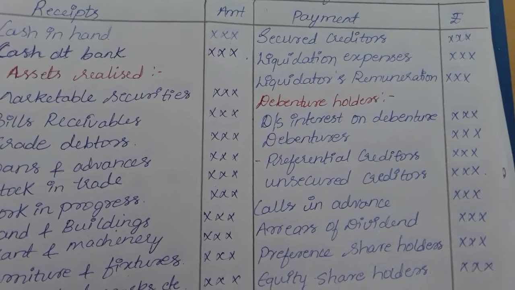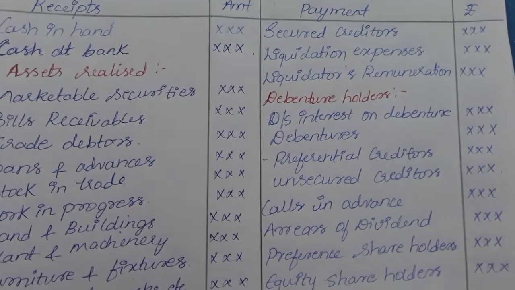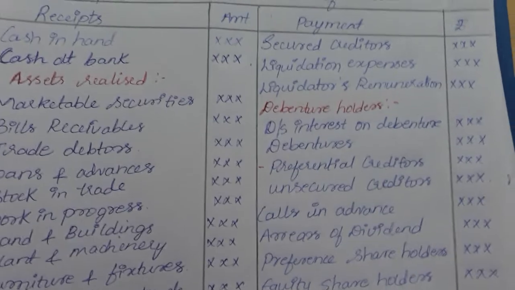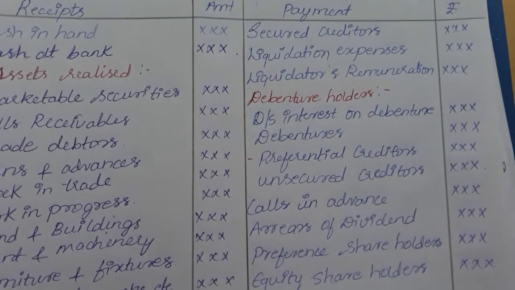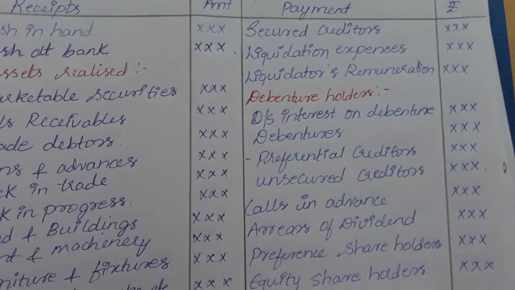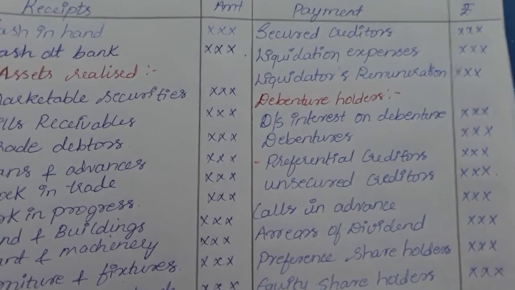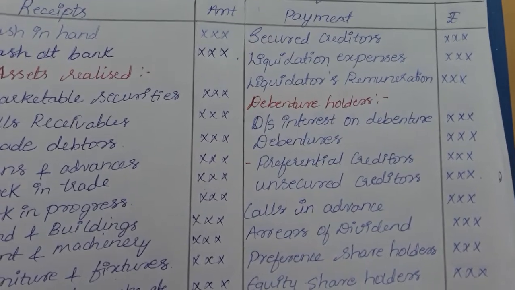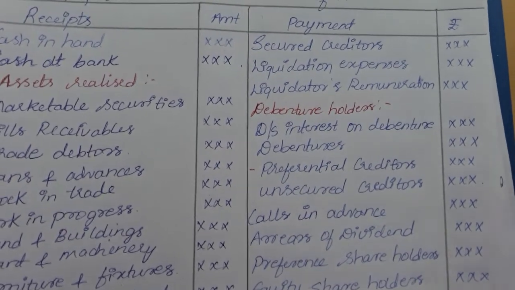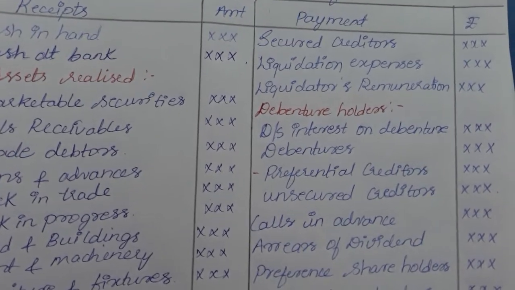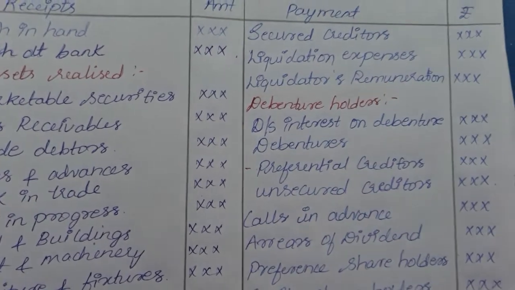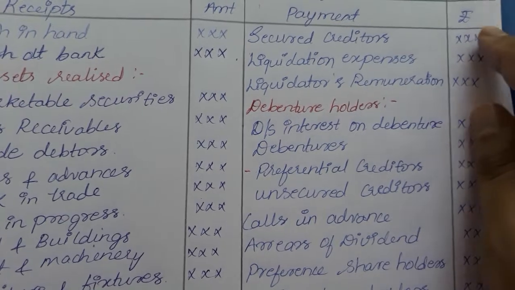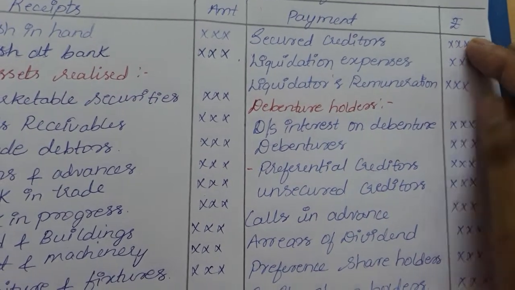This creditor will give, say, 1 lakh to the company, and he will have an agreement or a right over a particular asset. He will not give the 1 lakh rupees simply; he will have a right over some asset. At that time he is called a secured creditor. After realizing the money, the first thing we will do is pay the secured creditors.